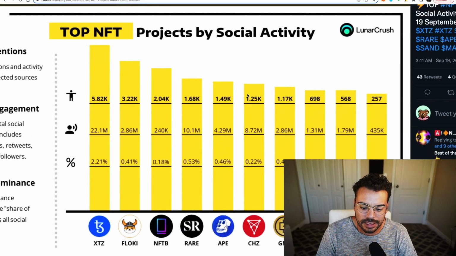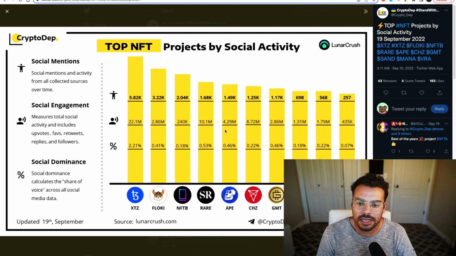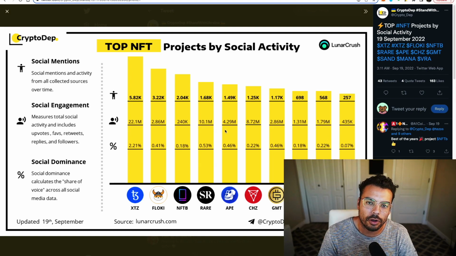We're seeing a lot of activity from a social aspect. This is Verasity here on the right-hand side. So we've seen 435,000 social engagements from Verasity. Obviously, nothing compared to, let's say, ApeCoin, right, or some of these other larger metaverse projects, but still hanging with a lot of the big boys here. Just interesting to see Verasity, being such a smaller project in terms of notoriety, hanging with some of the most well-known NFT projects in terms of social activity.